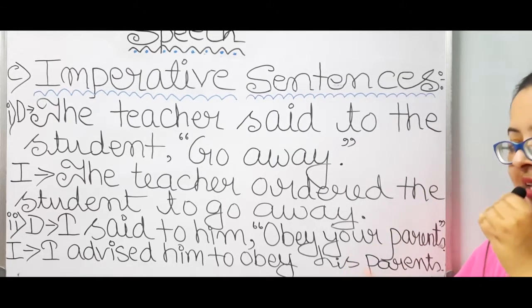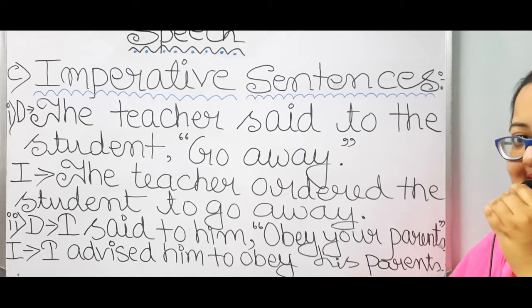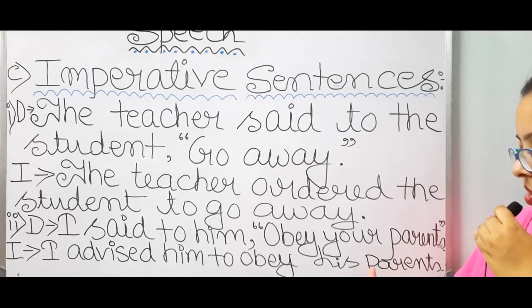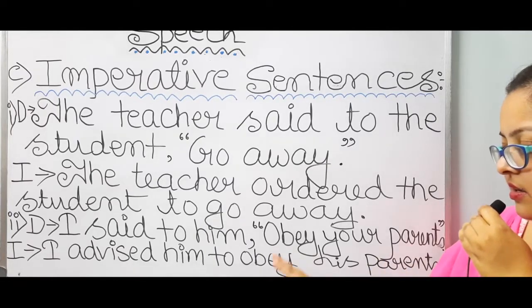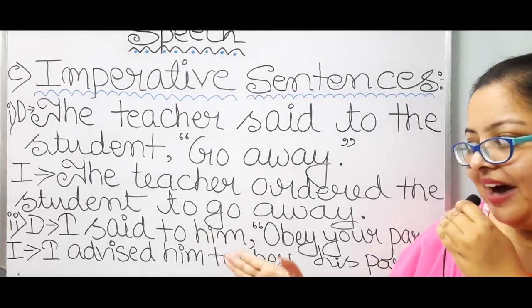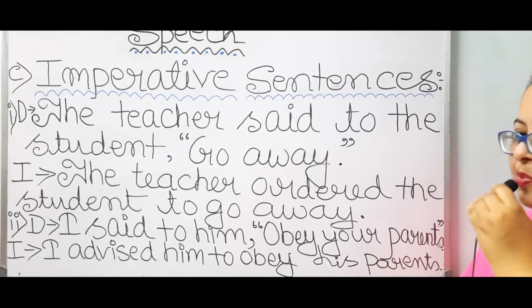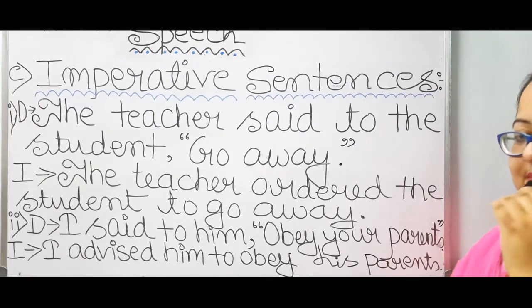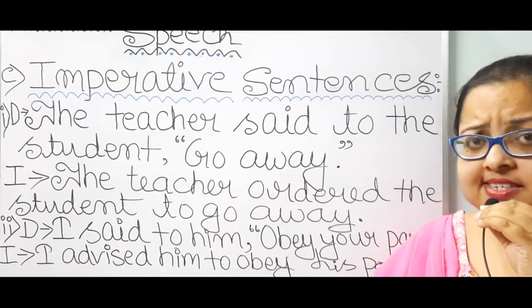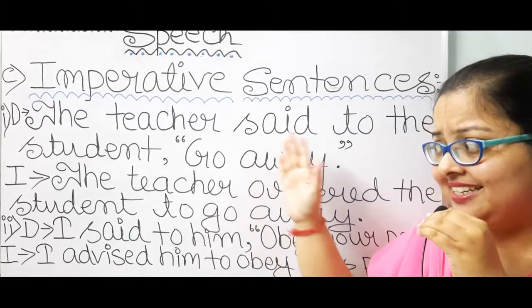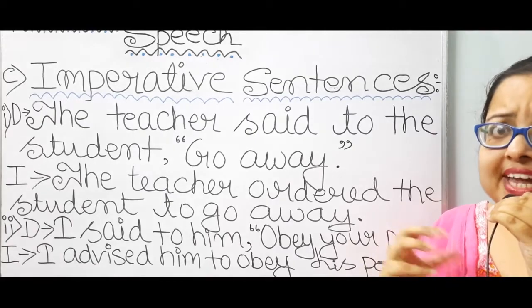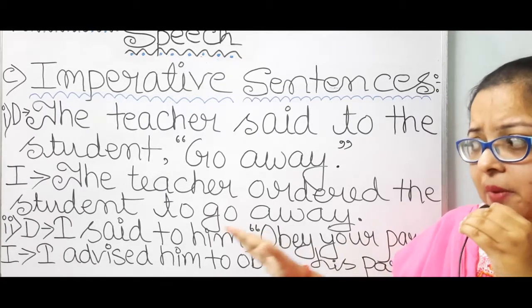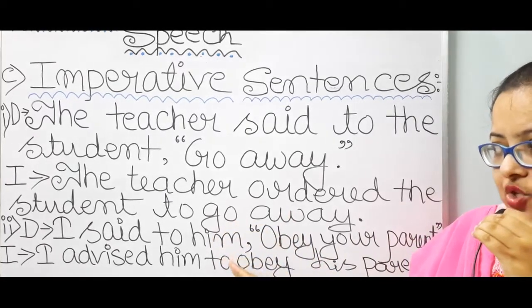Your is turning into his, as I have told you. Then parents will be same. So, I advised him to obey his parents.